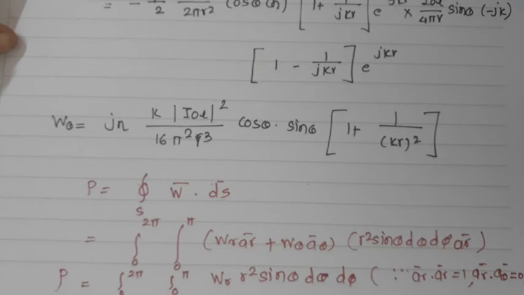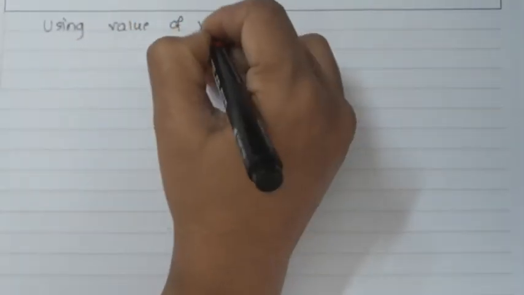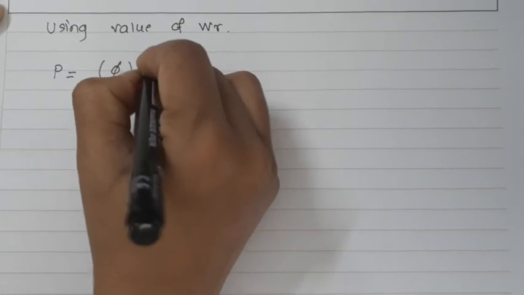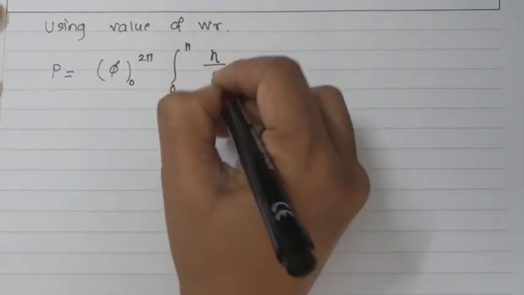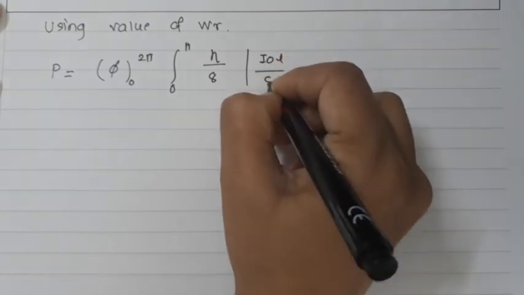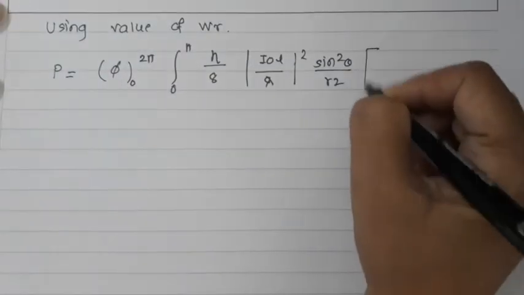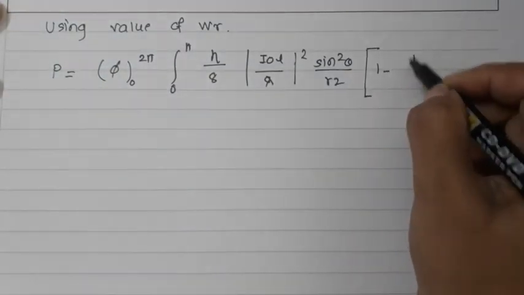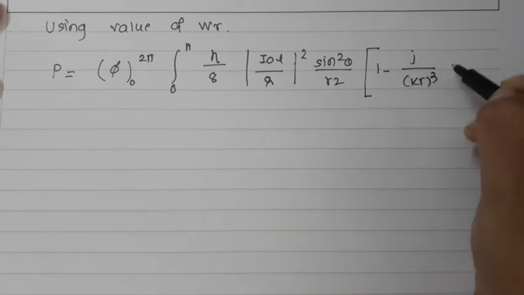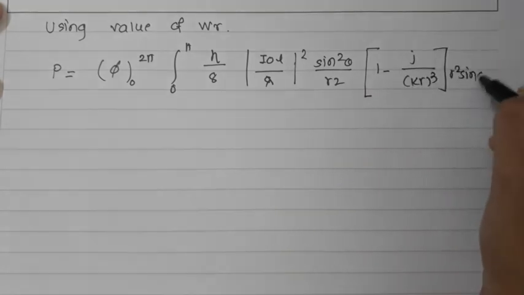So using the value of WR, we can write P is equal to integral 0 to 2 pi, 0 to pi, neta by 8, (I0L by lambda) square sin square theta over r square, (1 minus j by kr cube), times r square sin theta d theta d phi.